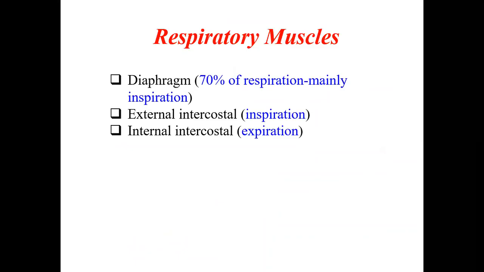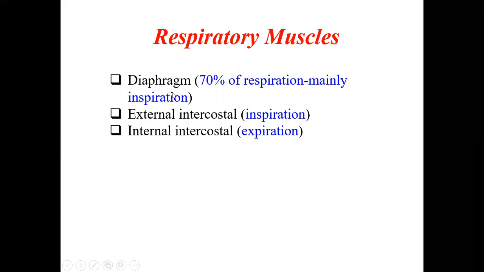Now coming to the respiratory muscles. Which are the muscles which help in respiration? The lungs cannot operate on their own, but they need muscles from outside which can help in the respiration, which will help in the expansion of the lungs and creation of a negative pressure so that the air can be sucked into the lungs. This is done by a muscle called the diaphragm. Okay, so this will help in almost 70% of the respiration, done by the diaphragm, mainly inspiration.